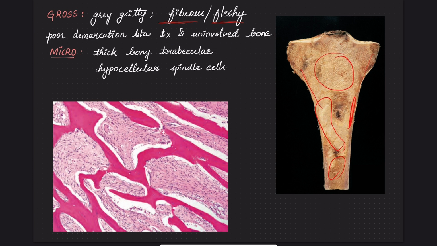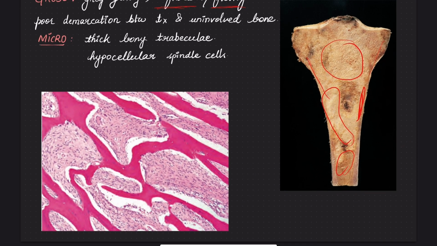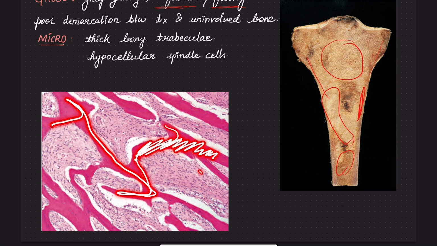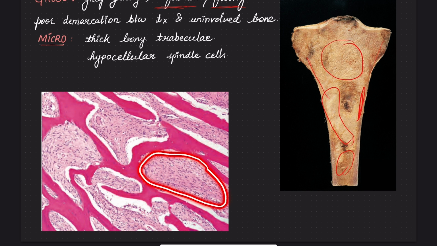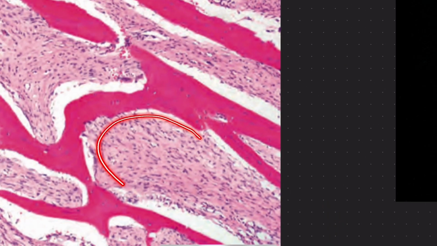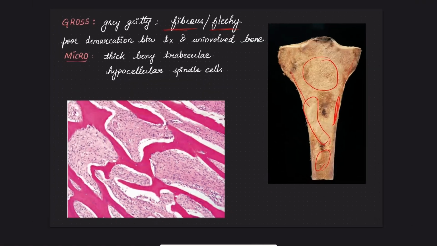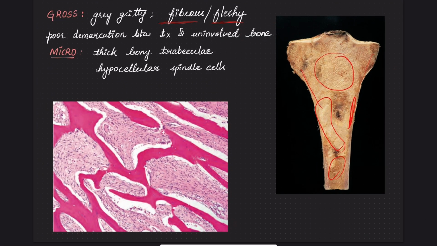And microscopically, there are characteristic thick bony trabeculae. This is the bony trabeculae, thickened, and this is the stroma containing spindle cells. The spindle cells are very low in number. Hypocellular spindle cells and thick bony trabeculae are characteristic of the low-grade variant of osteosarcoma.